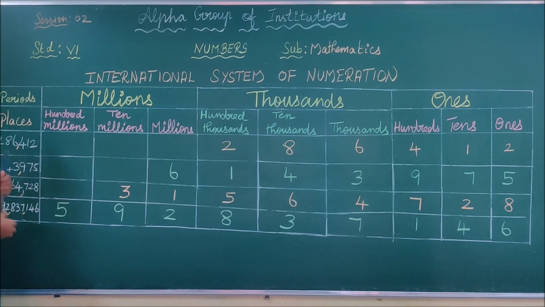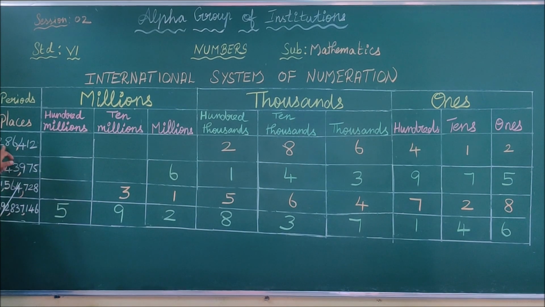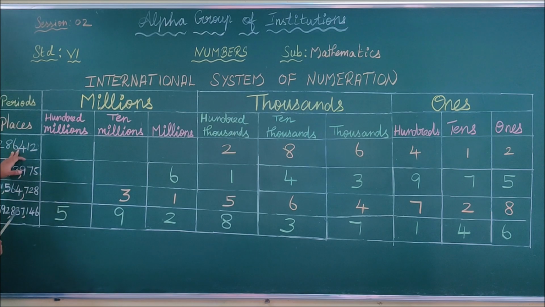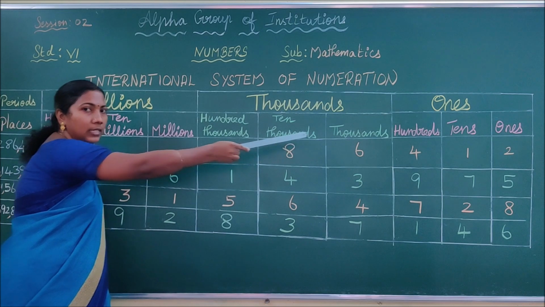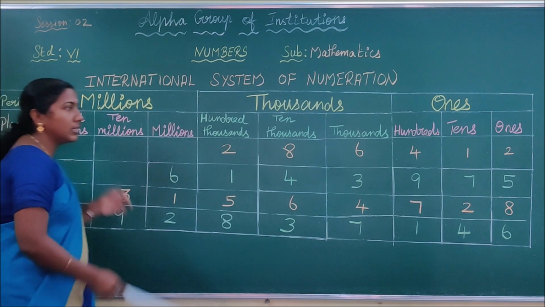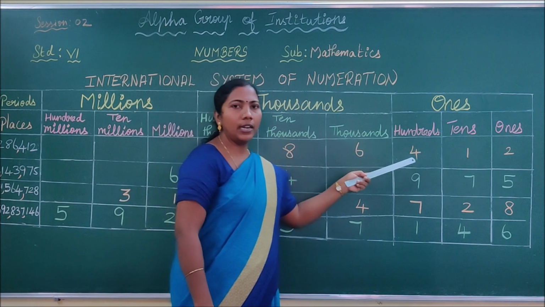Next, we are going to place these digits in their corresponding places, children. Okay? See the first one. It is a 6-digit number. First, you are going to write the 2 in its place. 2 is present in 1's place, so you have to write the 2 in 1's place. Next, 1 is present in 10's place. Thus, you are writing 1 in 10's place. Similarly, 4 is present in 100's place. That's why we are writing 4 in 100's place.